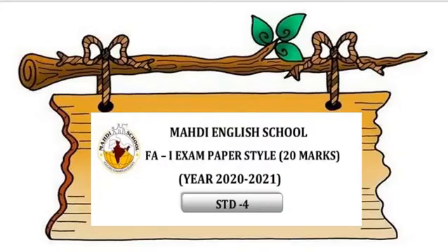Now students, today we are going to do the revision of the FA1 exam. First of all, let's check the paper style of the FA1 exam. How many marks is the FA1 exam paper? 20 marks. 20 marks for one paper. First of all we learn the FA1 exam paper style. Understood?